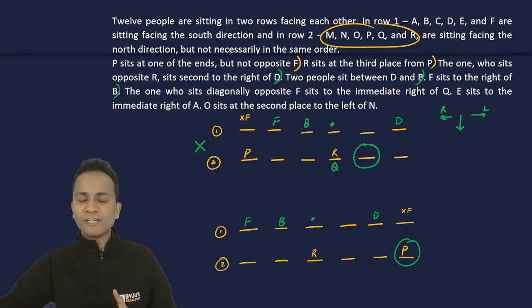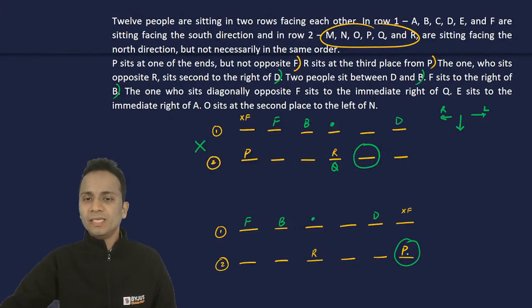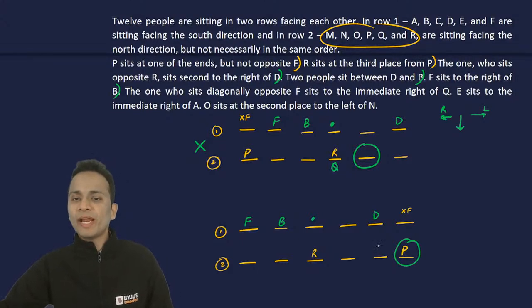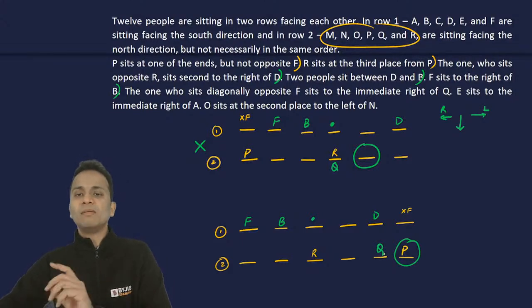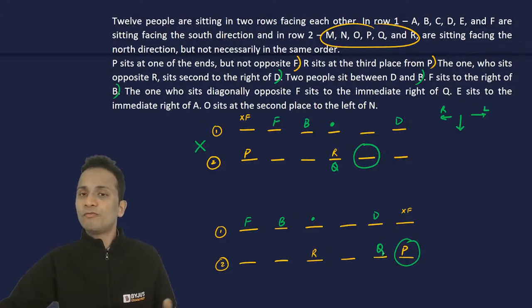Let's look at the second case. The one who sits diagonally opposite to F, that means they are talking about P. P sits to the immediate right of Q, so Q will come on the left side of P. Perfect. The second case is going well.